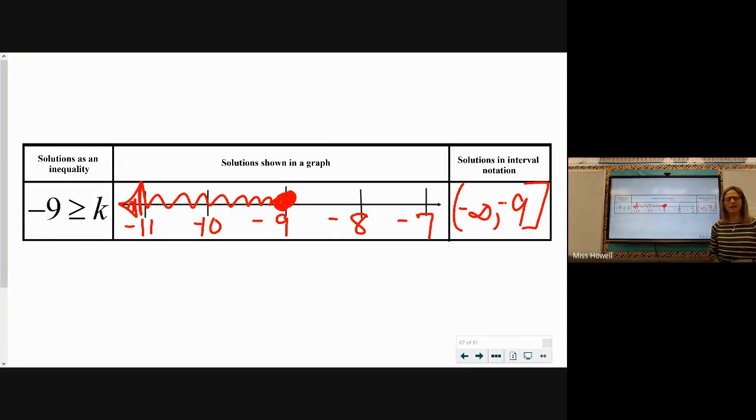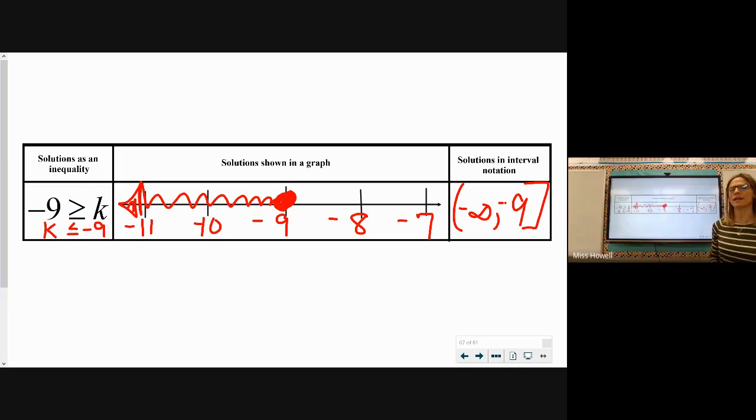All right, negative 9 is greater than or equal to k. Again, I would take the time to say then that means k is less than or equal to negative 9. Both of those give you the same graph of solution of a closed-in circle and a shade to the left. So even if you're not going to take the time to flip-flop the order, you need to have the same exact graph of solution. So be careful. Which means our interval goes from negative infinity to negative 9. Not negative 9 to infinity, so be careful. The negative 9 is the solution, so that part of our interval needs to be a bracket, not a parenthesis.